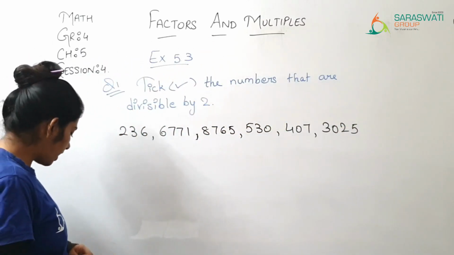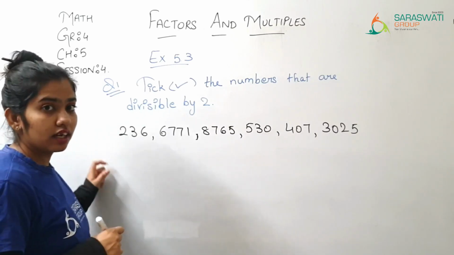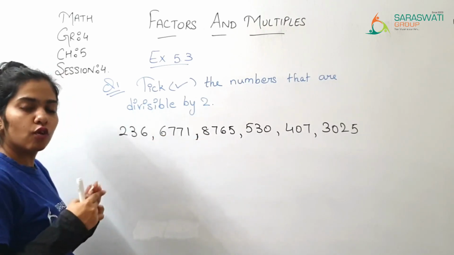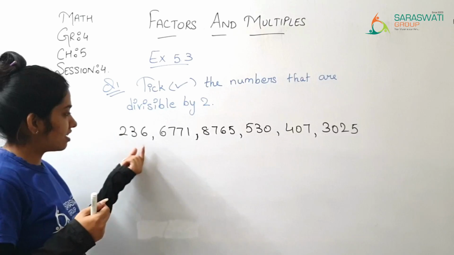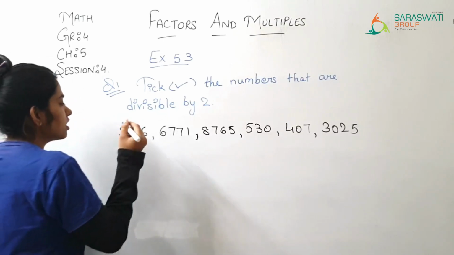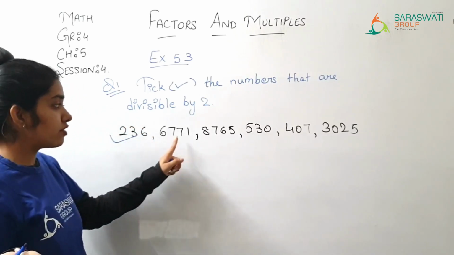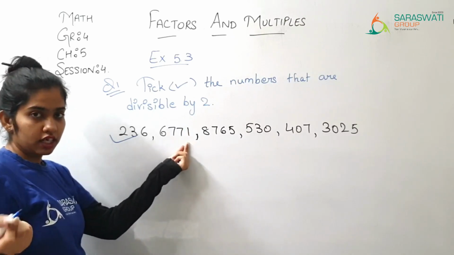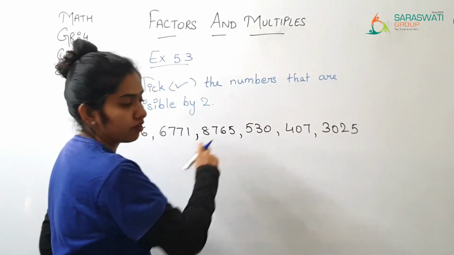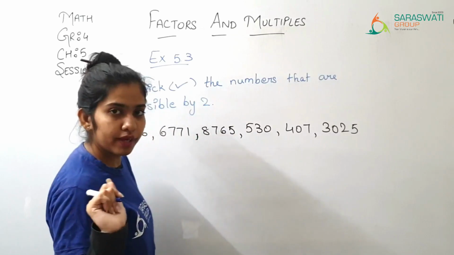Now we have to identify. We know that to check whether a number is divisible by 2, which digits should we have at the ones place? 0, 2, 4, 6 and 8. So here 236, it is 6. So yes, 236 is divisible by 2. So put it in. Then 6771. Here it is 1, so no, this number is not divisible by 2. 8765, here it is 5. So this number is also not divisible by 2.